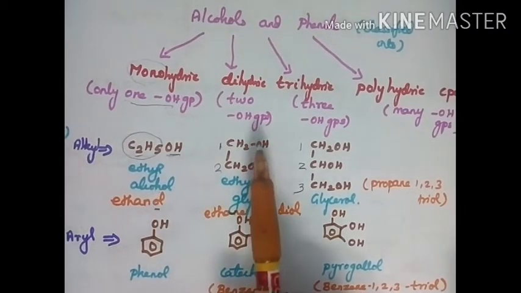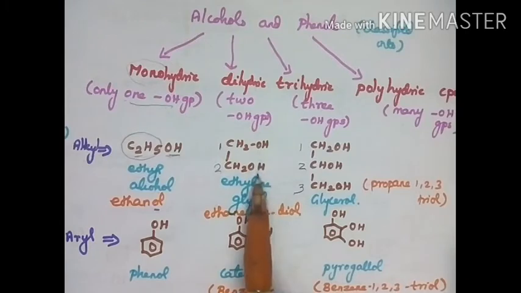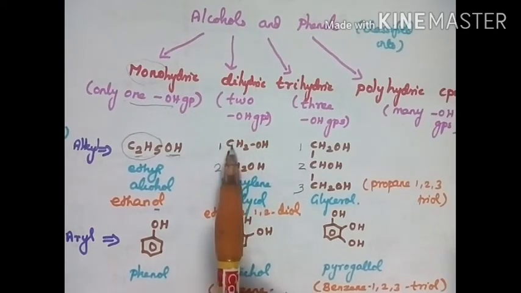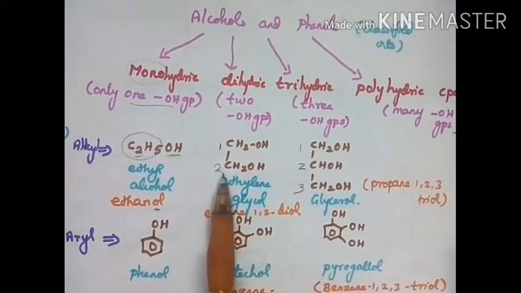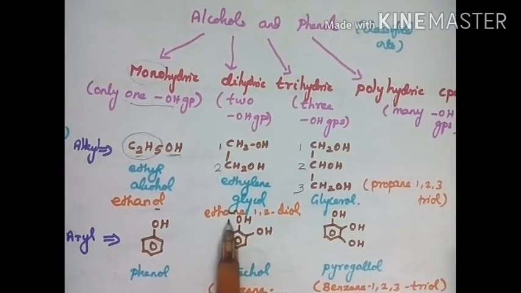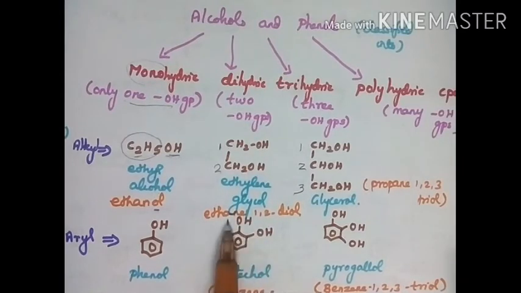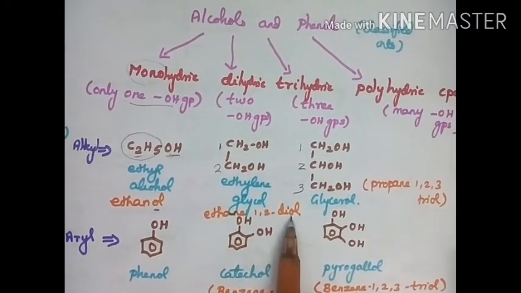And the next is dihydric. What is dihydric? Compounds containing two OH groups. This is one compound containing two OH groups. One OH in the first carbon, second OH in the second carbon. Totally how many carbons are there? Two carbons are there. So this is ethane. Where is the OH replaced? First and second. So it is ethane 1,2-diol.